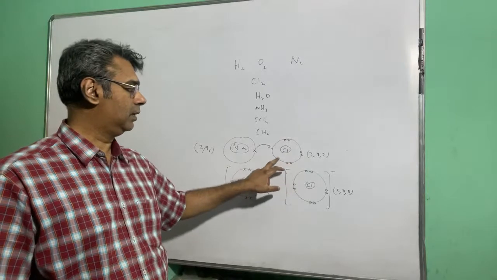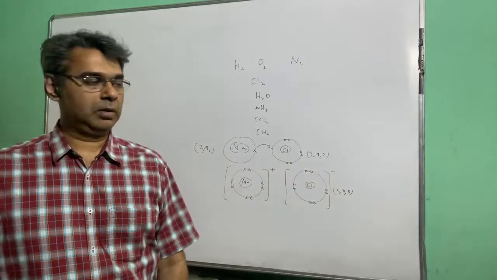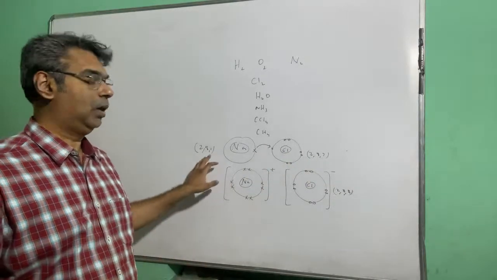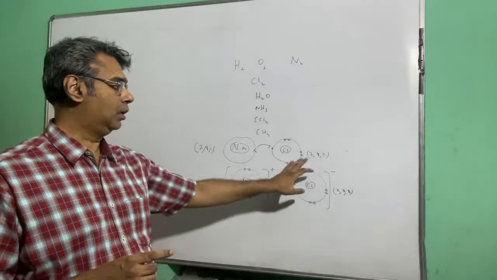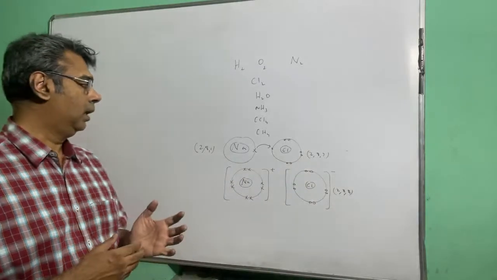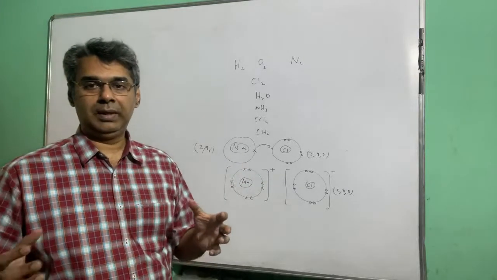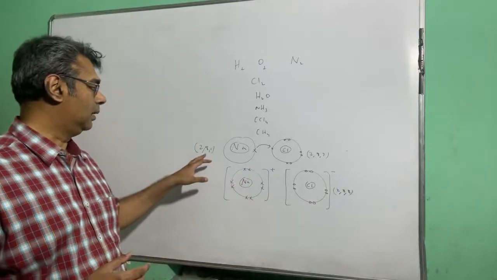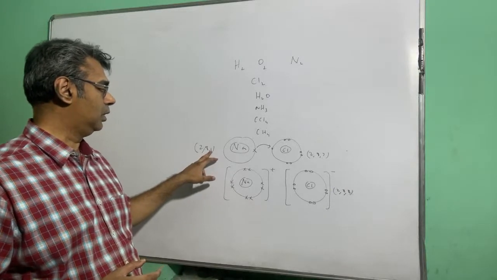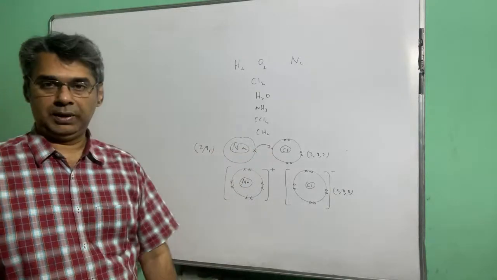1, 2, 3, 4, 5, 6, 7. So it is 2, 8, 7. So sodium outermost shell has 1 electron. Chlorine outermost shell has 7 electrons. Now when the sodium and chlorine are about to enter into a bond, then what happens is that this outermost electron of sodium goes to chlorine.